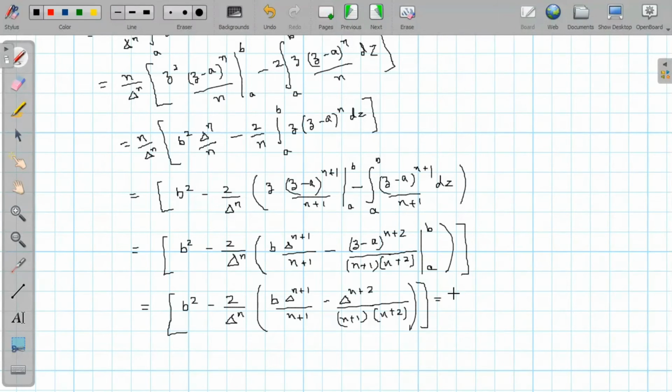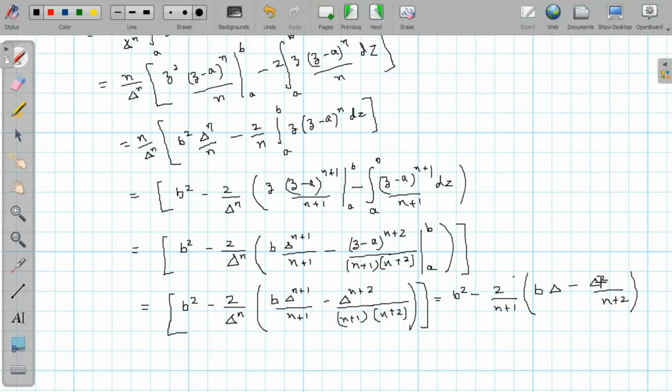We will get b square minus 2 times, so taking delta square inside and n plus 1 common outside, it will give us n plus 1 times b delta minus delta square divided by n plus 2.